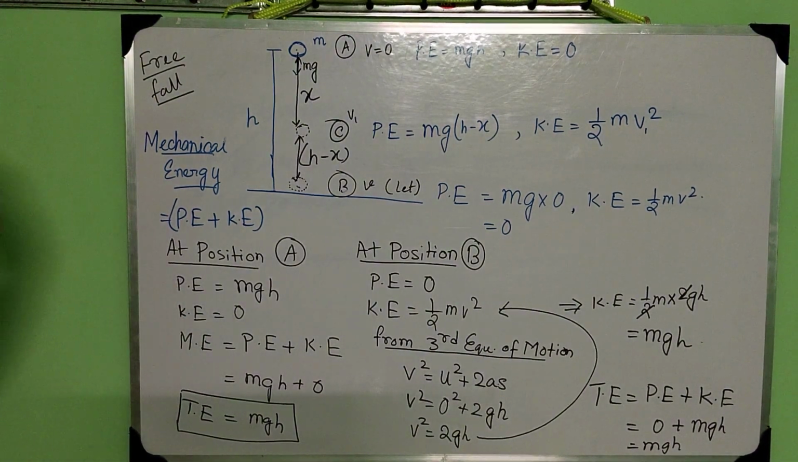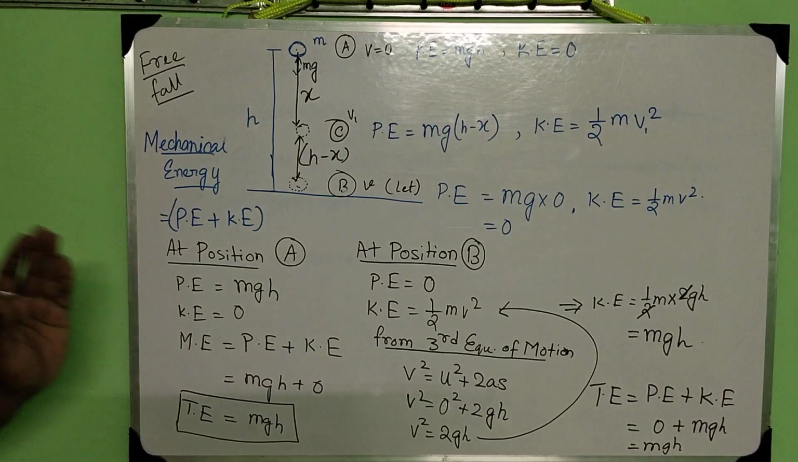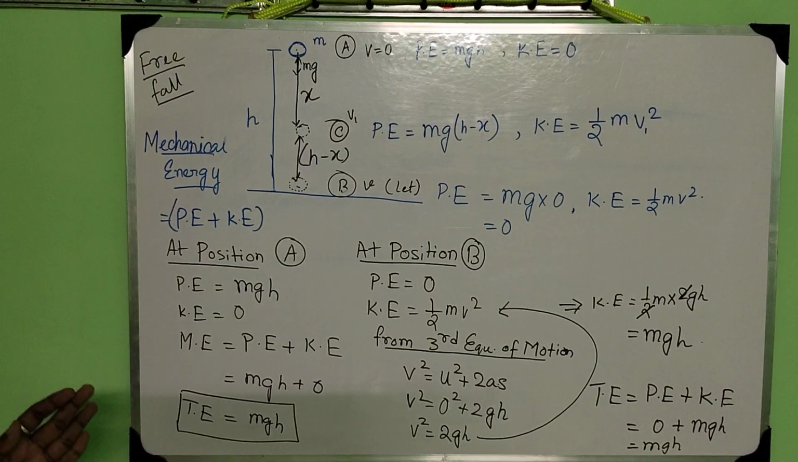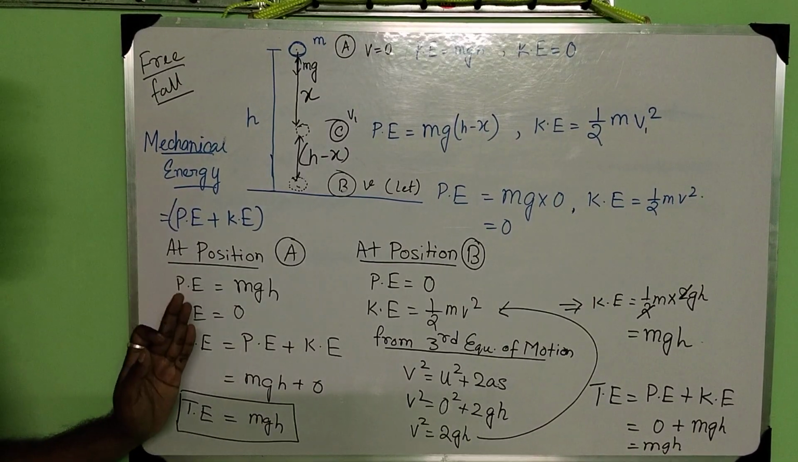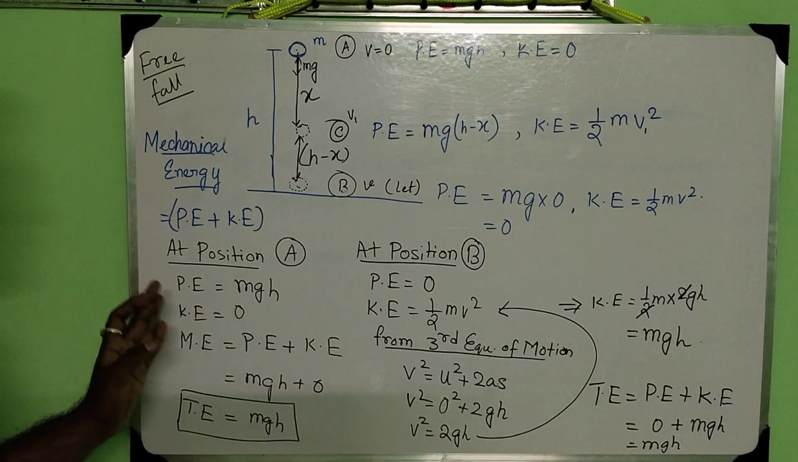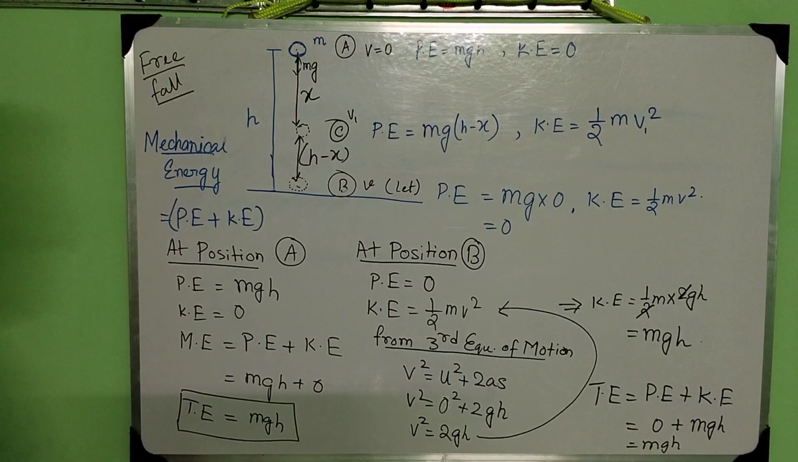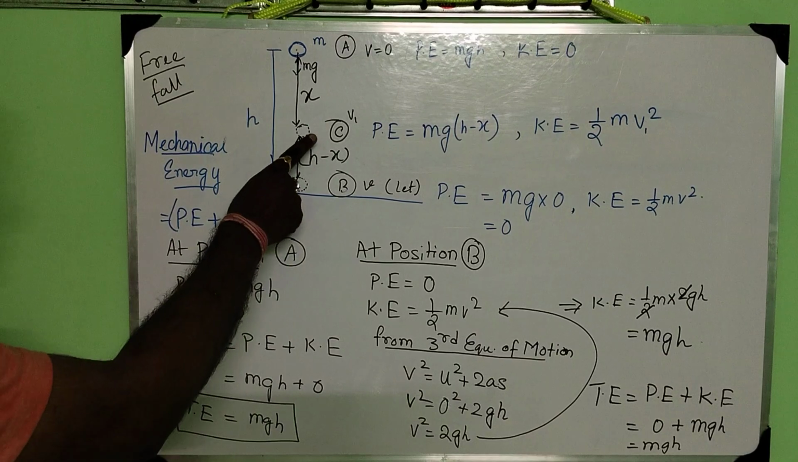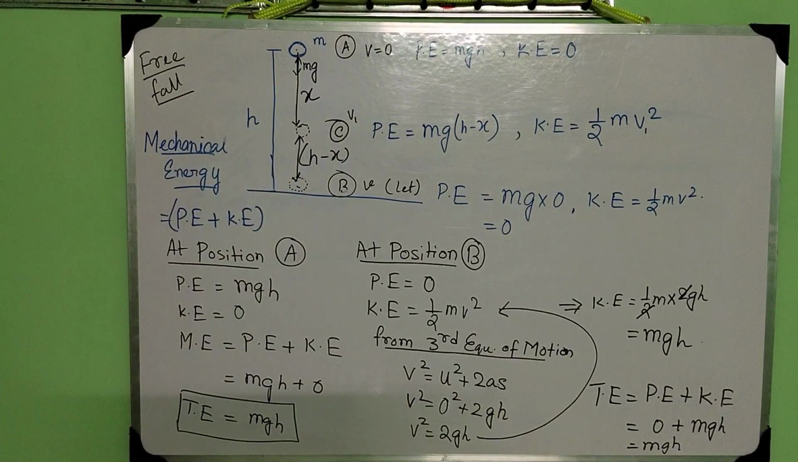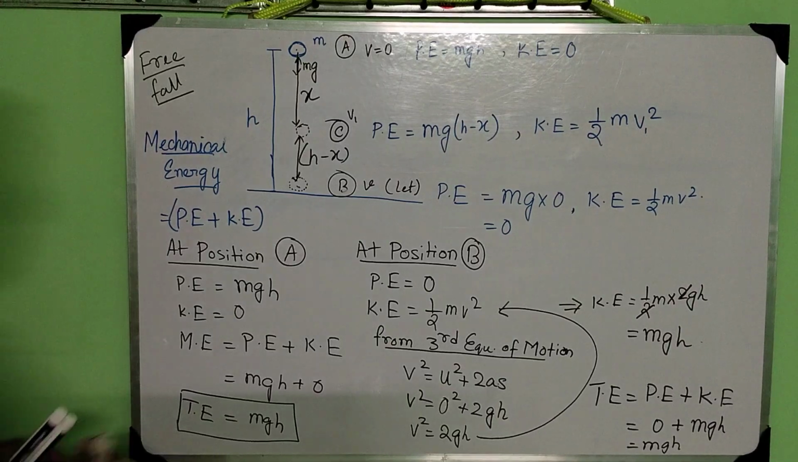I think this derivation, the mathematical derivation, is very easy. If you go through it once or twice, that means you practice it, you can easily get it. Okay, so at position B also, the total energy is mgh. Now I will show that at position C also the total energy is mgh. Okay, so let's do it.